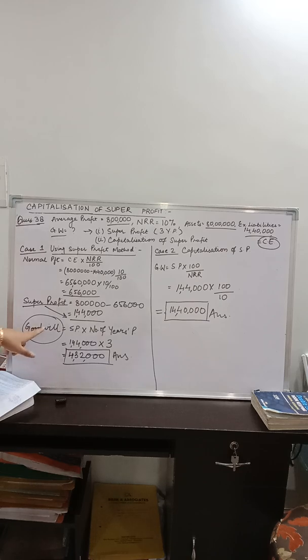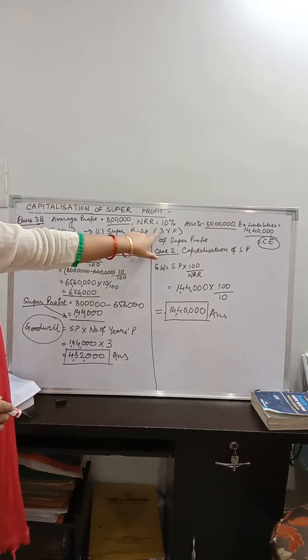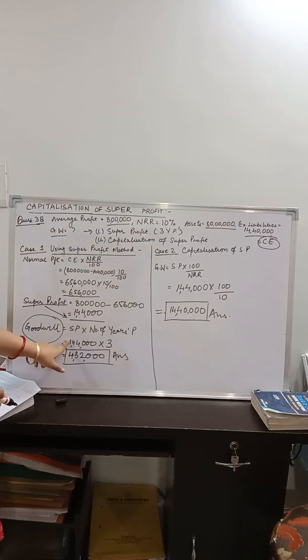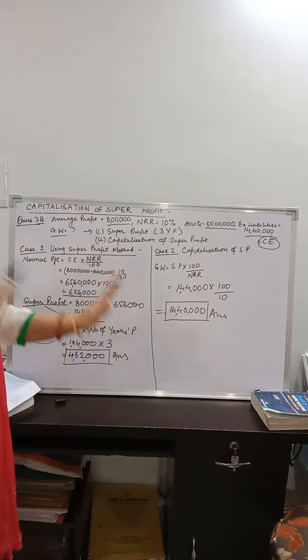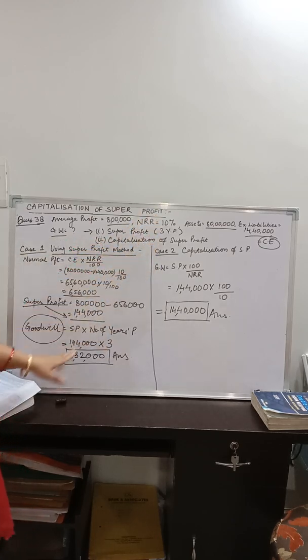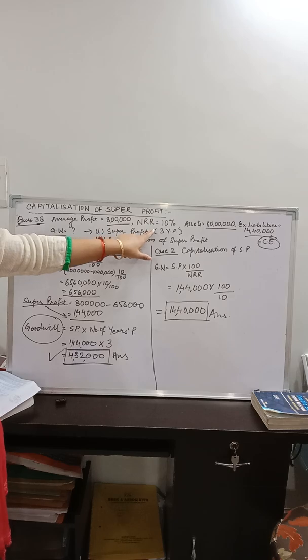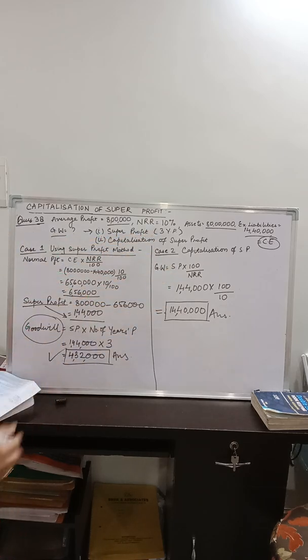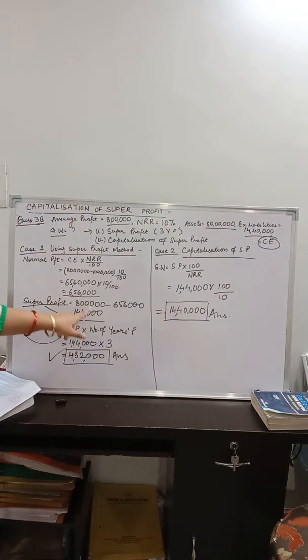The amount of goodwill will be equal to the super profit which you have calculated just now, multiplied by the number of year purchase. Number of year purchase is already given in the question in this case. So 1,44,000, which is the super profit, multiplied by 3, which is the number of year purchase. This will fetch you the amount of goodwill, which is your answer for the first case. So under the first case, we have calculated super profit on the basis of 3 years purchase, the same old formula. Now next is capitalization of super profit using the details we have calculated in the first case.